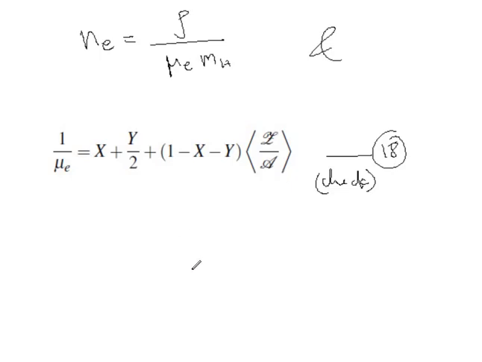Now, if we assume this Z by A to be half, then we will finally get this relationship.